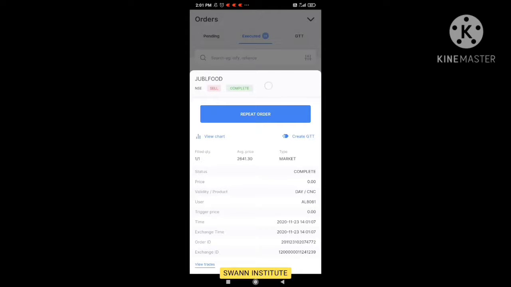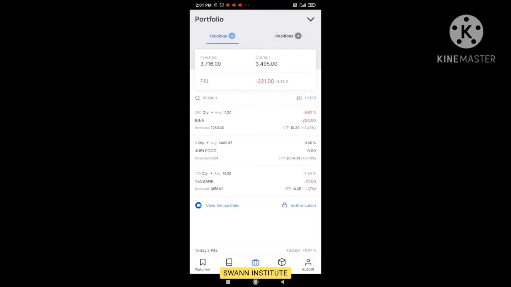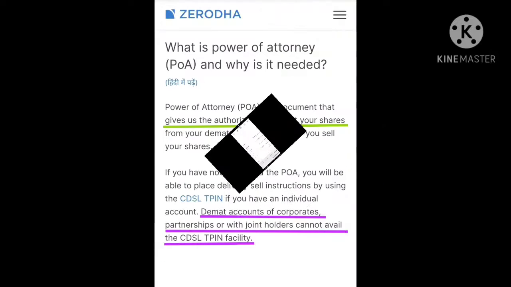So now I am able to sell my holding shares or CNC shares in Zerodha with the help of completing the CDSL TPIN. So that is the process, friends. You can find here my investment amount also came to 3,700. Initially it was around 6,500 something. This is the process, friends, to avoid the problems regarding CDSL TPIN.